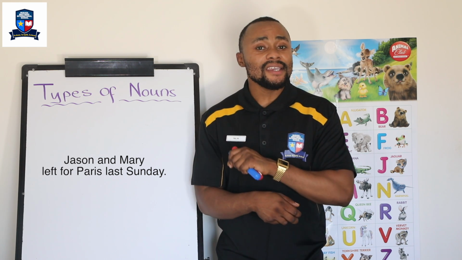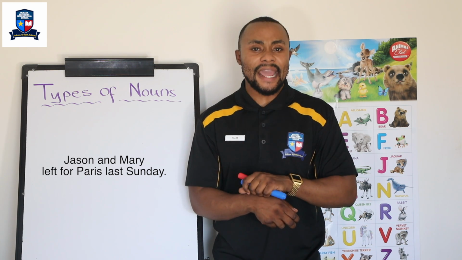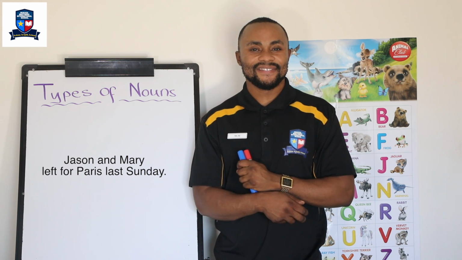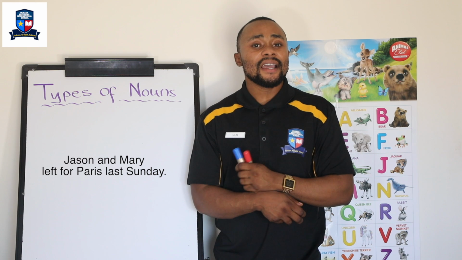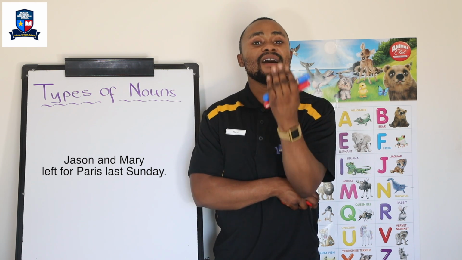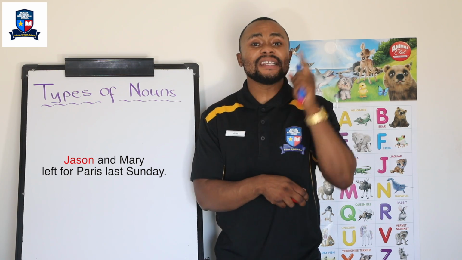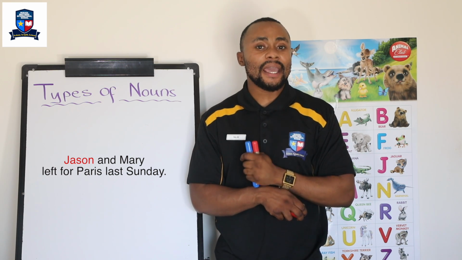So, where is the proper noun or where are the proper nouns in this short sentence? Very good. Now, in this short sentence, can you guess how many proper nouns there are? There are 4 proper nouns. For example, Jason, because it is a name of a person and it starts with a capital J, okay?